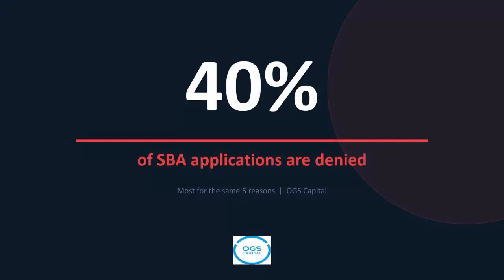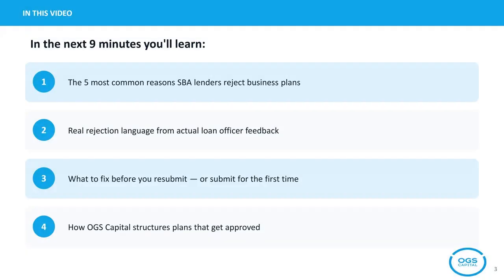Before we dive in, here's what you'll learn. The 5 most common SBA loan rejection reasons. Real lender language used in rejection letters. Practical fixes you can apply before resubmitting. And how OGS Capital structures business plans that get approved. So let's start with a quick overview.